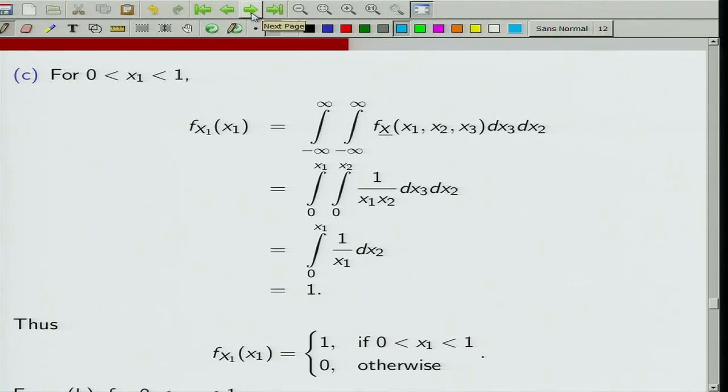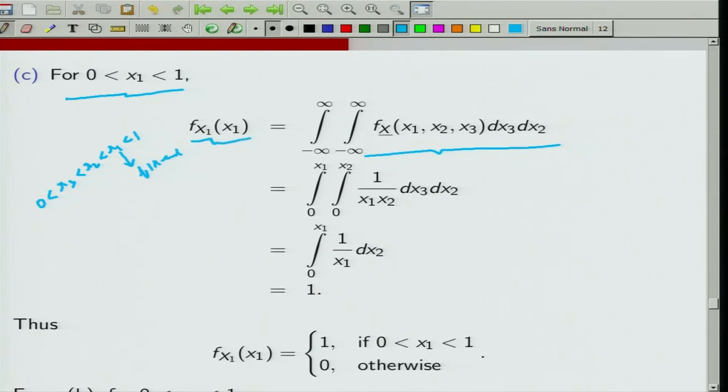So, let us look at the marginal PDF of X1. To get the marginal PDF of X1, the unwanted variables are x2 and x3. So, I integrate out x2 and x3 in the joint PDF. Now, my x1 is fixed. I know that my PDF is positive in this range. My x1 is fixed, because I am talking about the PDF of X1 at the point x1. So, first for this x1, I take x2 as a fixed variable. x2 can go from 0 to x1.